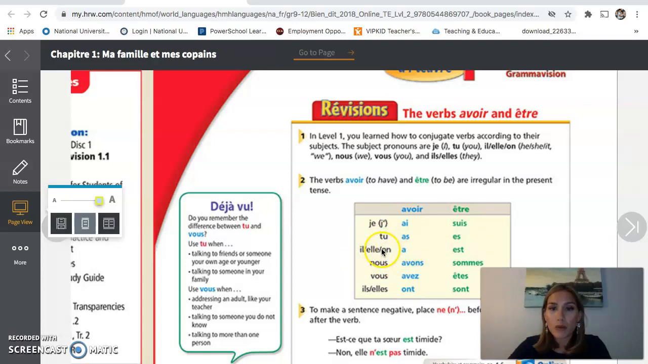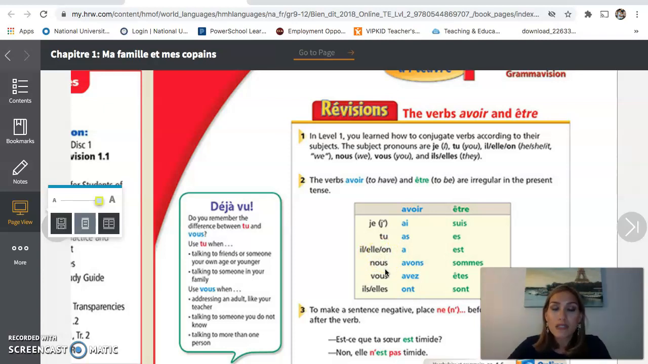So the pronoun on is a little bit interesting because it can mean a plethora of different things. Sometimes we use on for nous, or we. We can use it for he or she. The best way I explain it in the English language is that on means one, okay? It's a non-specific pronoun. Most often though, it is used as we, W-E, okay? But we always conjugate it like we would il or elle, and we're going to see those examples further on.